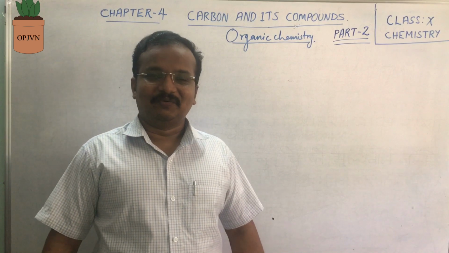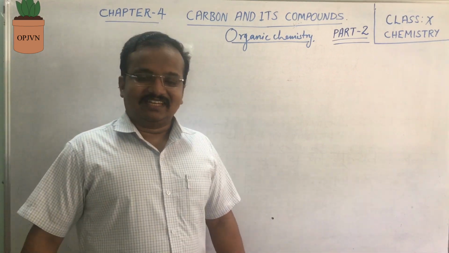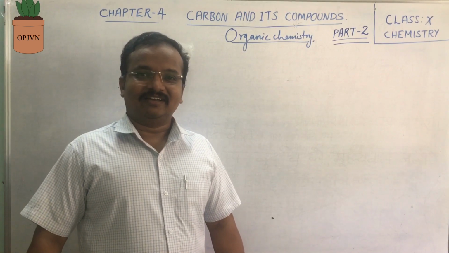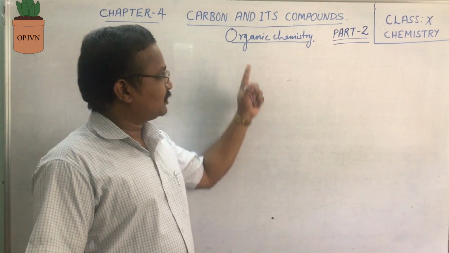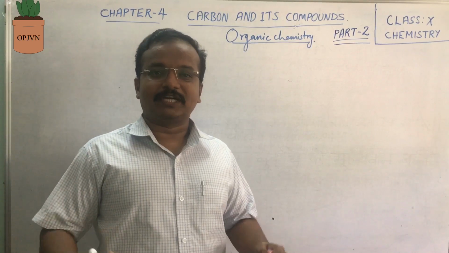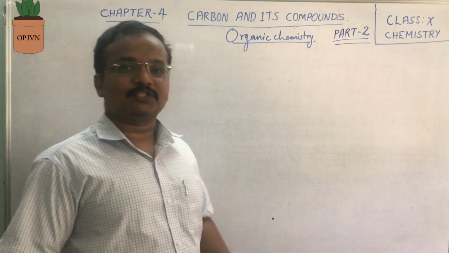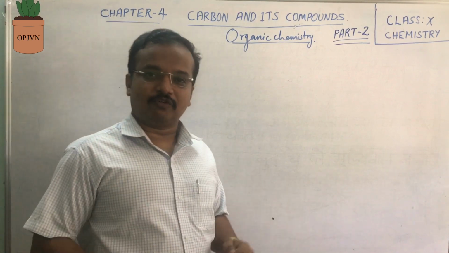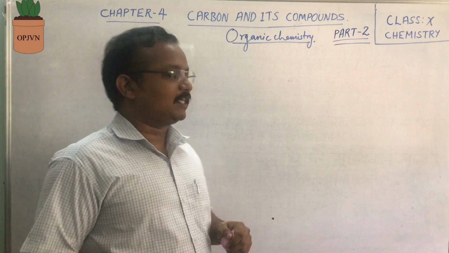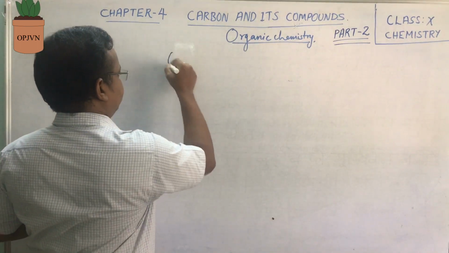Hello children, welcome back once again. In last class we discussed bonding in carbon and the importance of organic chemistry in our day-to-day life. Today let us discuss some more interesting topics like occurrence of carbon, allotropic forms of carbon and versatile nature of carbon. First of all, let us see occurrence of carbon.